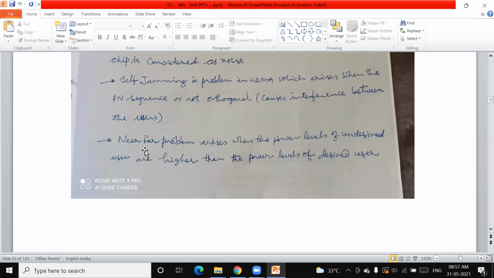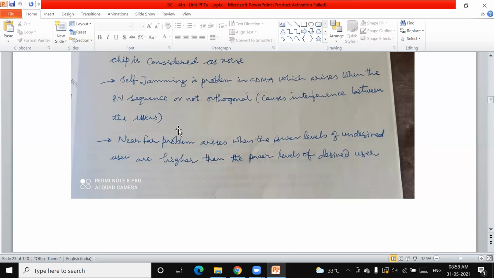Now in this CDMA, the near-far problem arises when the power levels of an undesired user are higher than the power levels of the desired user. Here is a base station transmitter, and the area covered by this base station is this elliptical area.